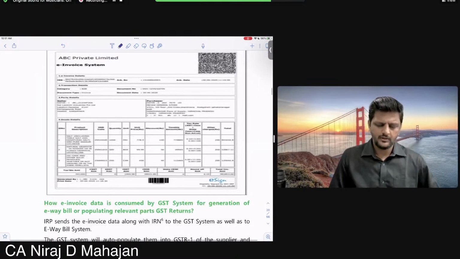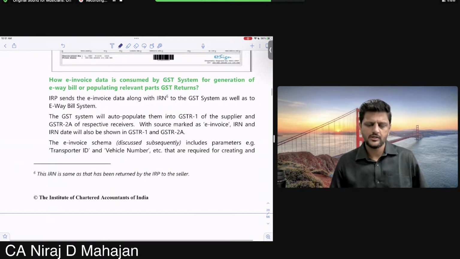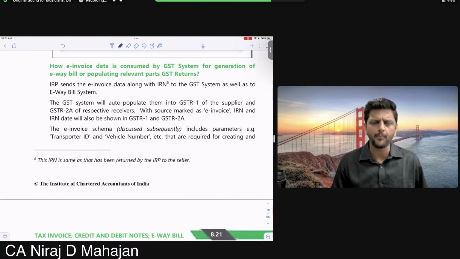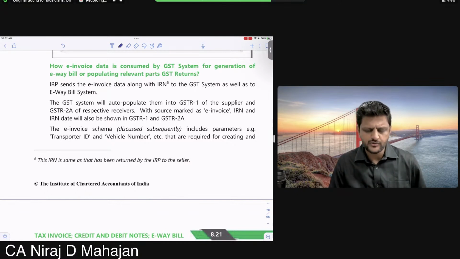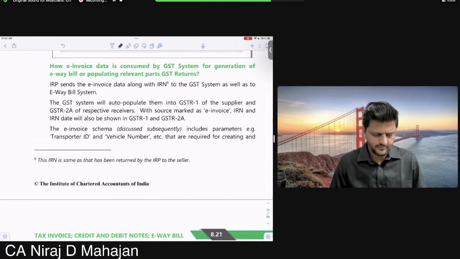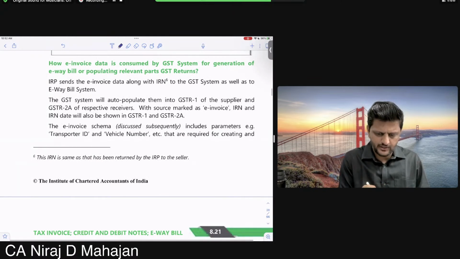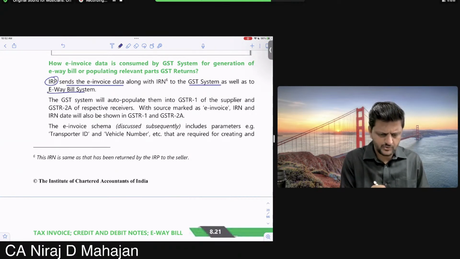Now, how is e-invoice data consumed, that means used, by the GST system for generation of e-way bill or populating, that means auto-filling, relevant parts of GST returns. The IRP website sends the e-invoice data along with the IRN to the GST common portal, this main original website, and the e-way bill system also.